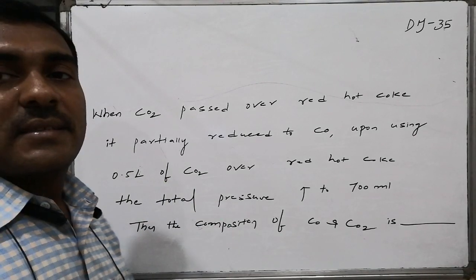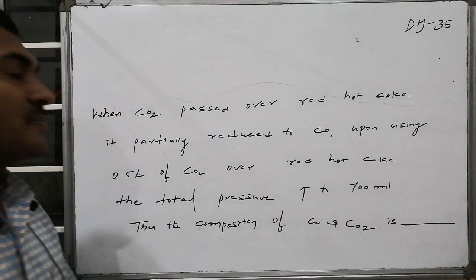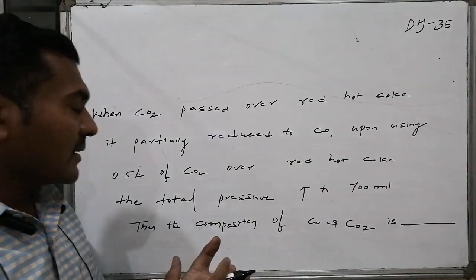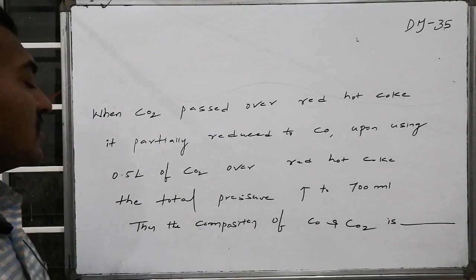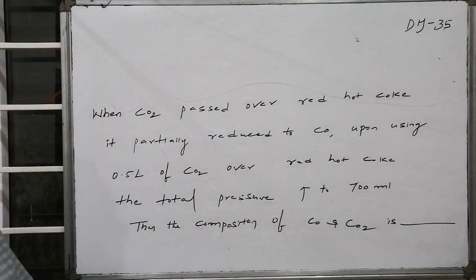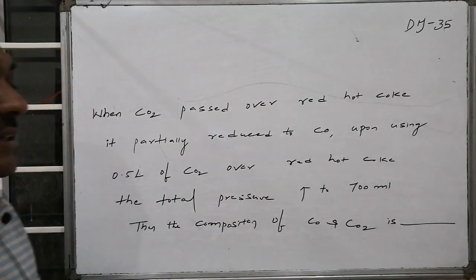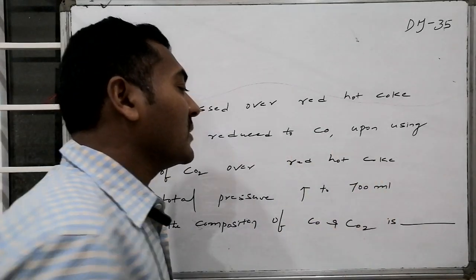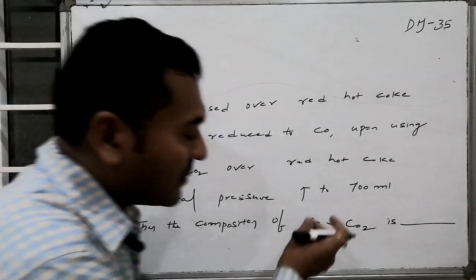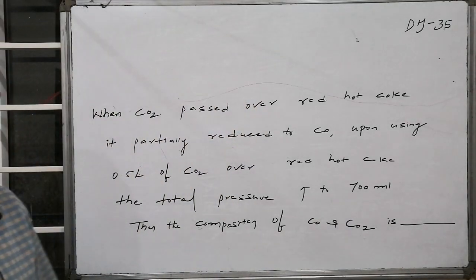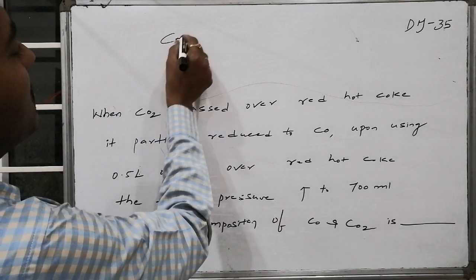When CO2 gas, carbon dioxide gas, is passed over red hot coke, it is partially reduced to carbon monoxide. Upon using 500 ml of carbon dioxide over the red hot coke, the total final pressure increased from 500 to 700 ml. Then you are asked to calculate the composition of CO as well as CO2 present at the final conditions.